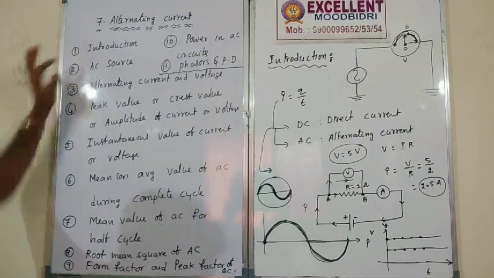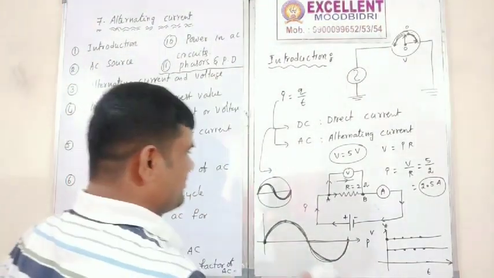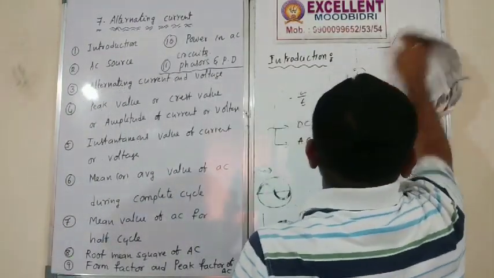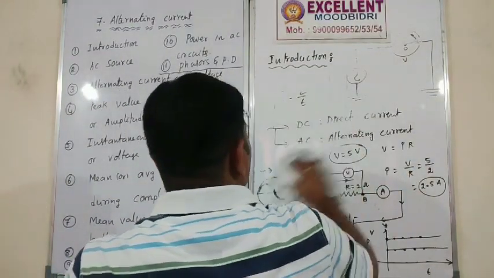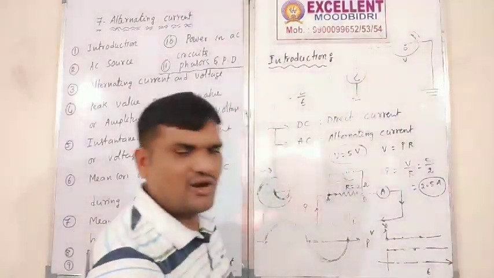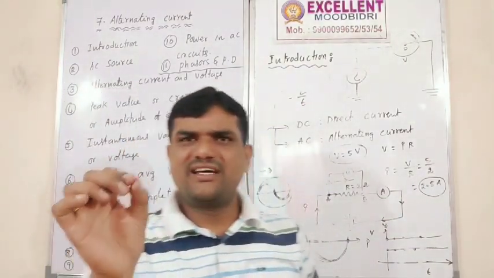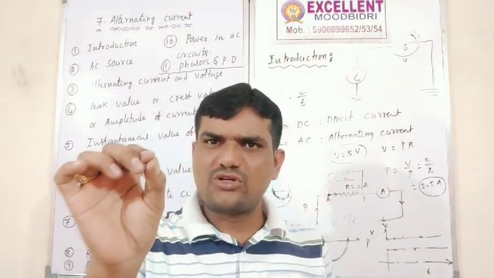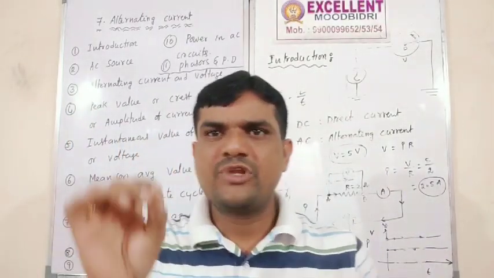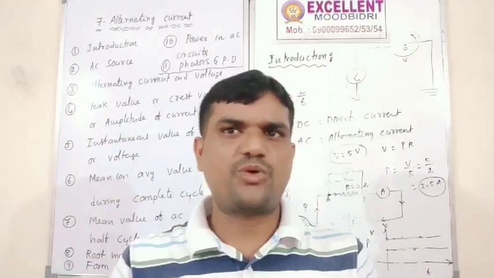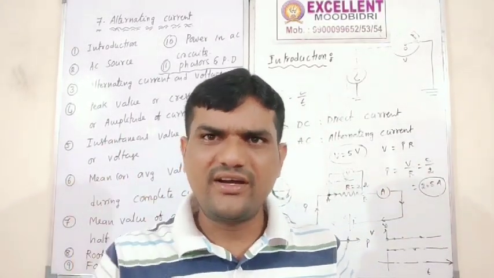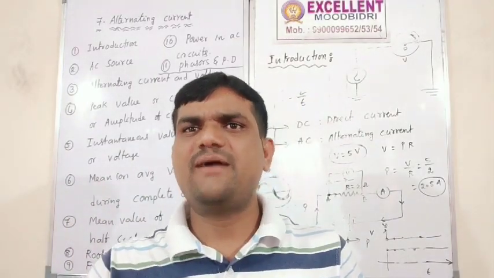What is the source of alternating current? The alternating current source is the AC generator. This AC generator's description, working process, formula, graph, all those things we already learned in the 6th chapter, that is EMI.